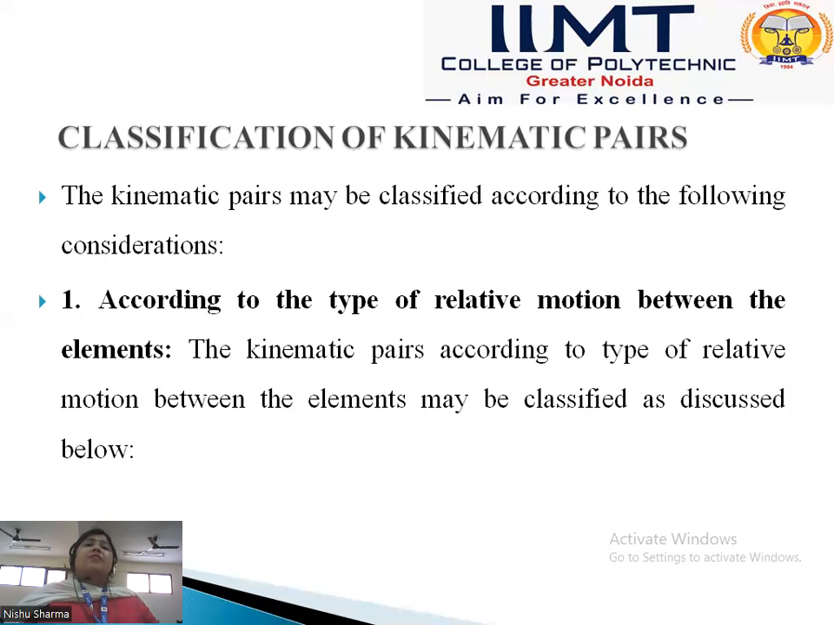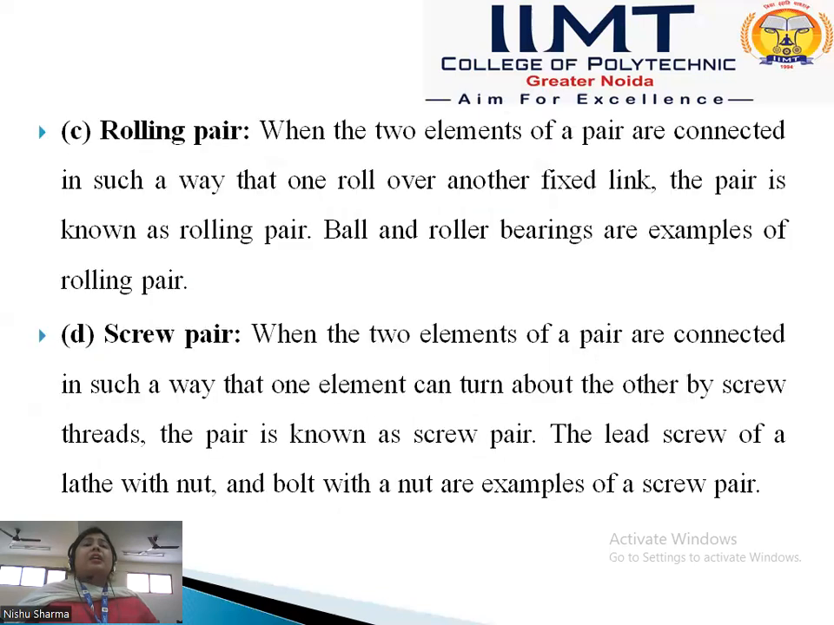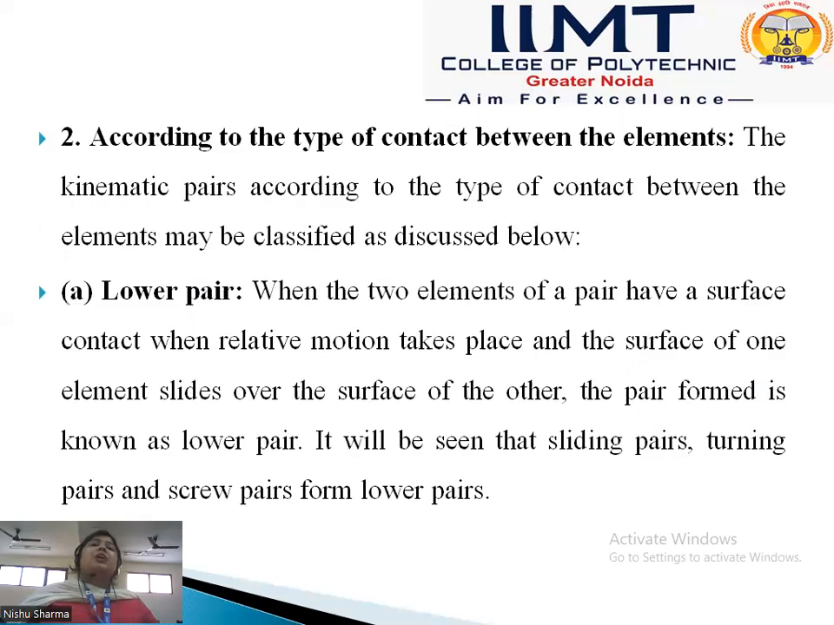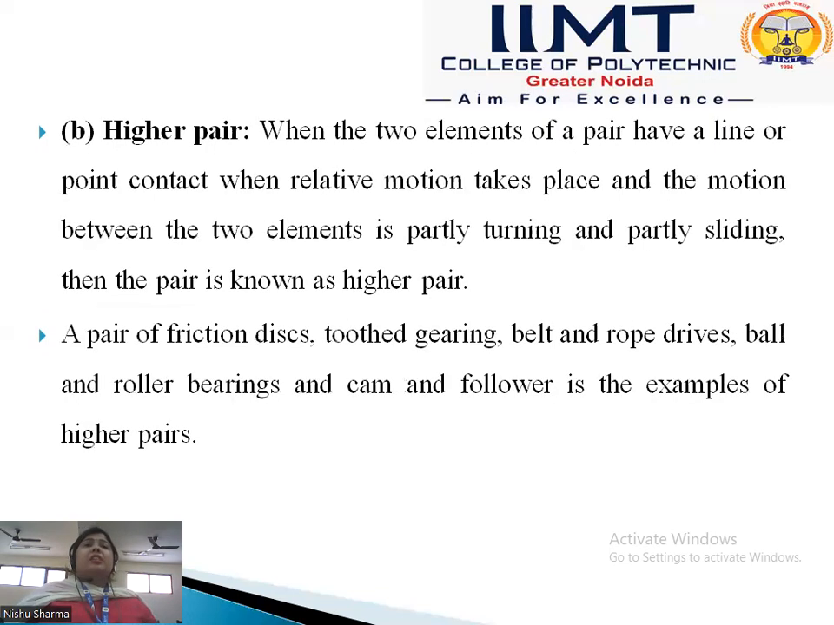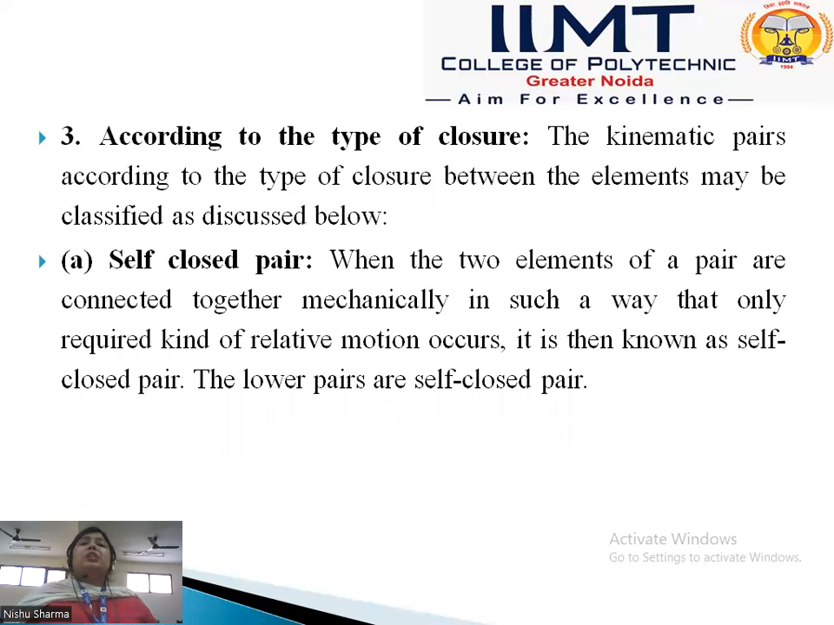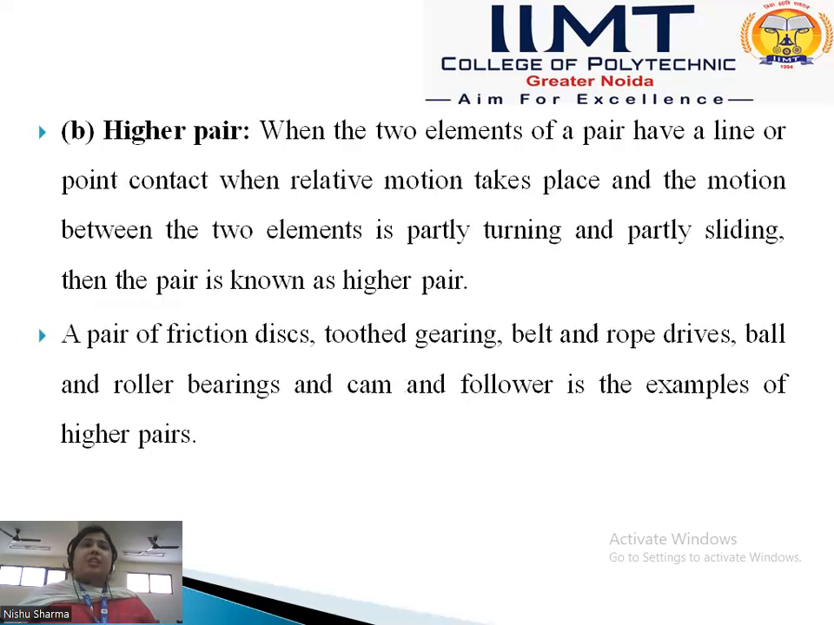So the first classification is according to the type of relative motion between the elements. The second classification is according to the type of contact between the elements, because when two links are connected, which type of contact is used is the classification. The third classification is according to the type of closure. When the two links are connected, which type of closure is used to keep contact with each other.